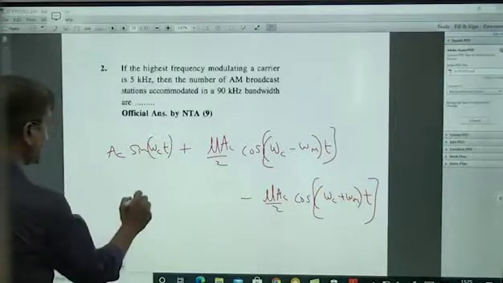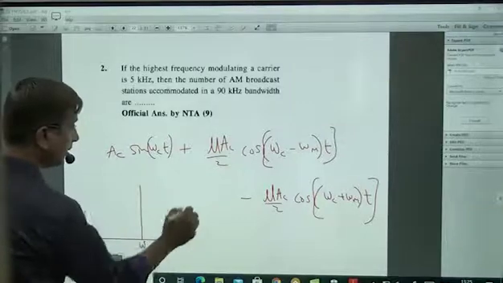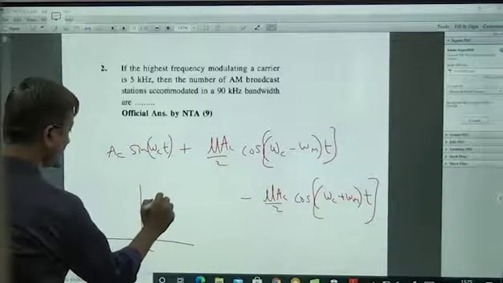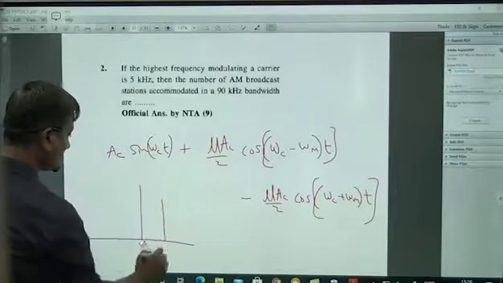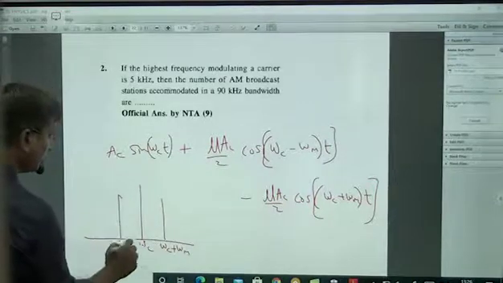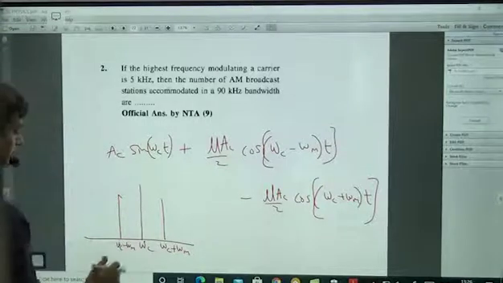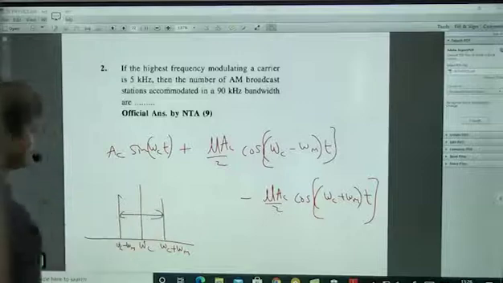So we'll get omega c plus omega m on one side, and omega c minus omega m on the other, the same distance away. The total from here to here is called the bandwidth.